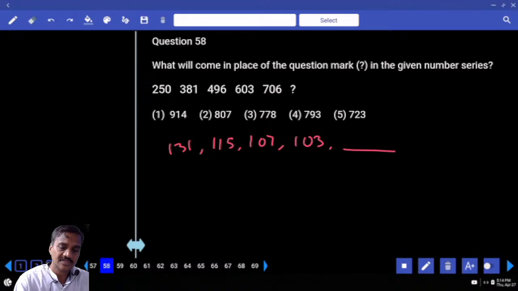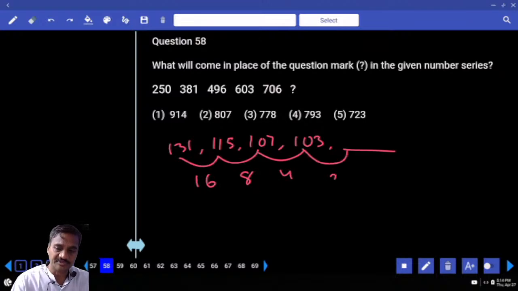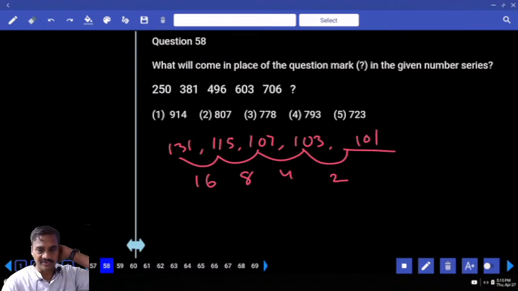Then the differences: 131 and 115, the difference is 16. And 115 and 107, it is 8. Here it is 4. The next difference must be 2. And 103 minus or plus, hence 101. 706 plus 101, 807, choice.